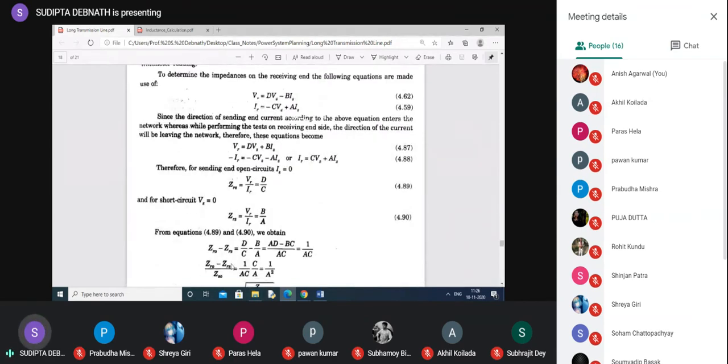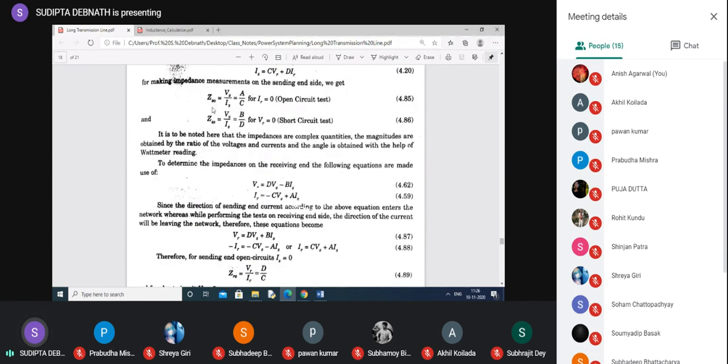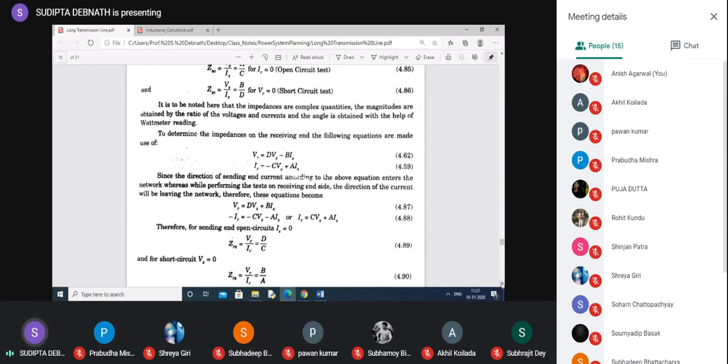Z arrow minus ZRS. Z arrow minus ZRS we are getting as D by C minus B by A. Because what are our known parameters now? Known parameters are actually these four, ZSO, ZSS, ZRO and ZRS. Because we know this from the voltmeter, ammeter and wattmeter reading. Okay, these are the four.